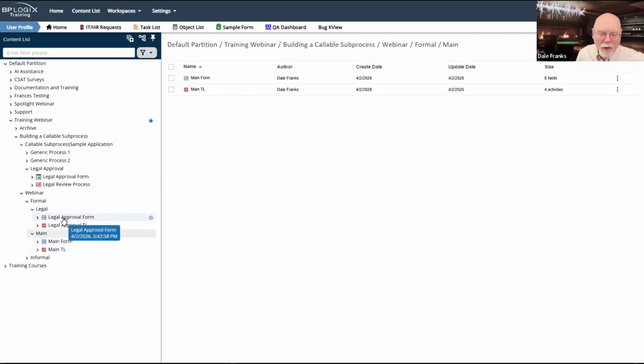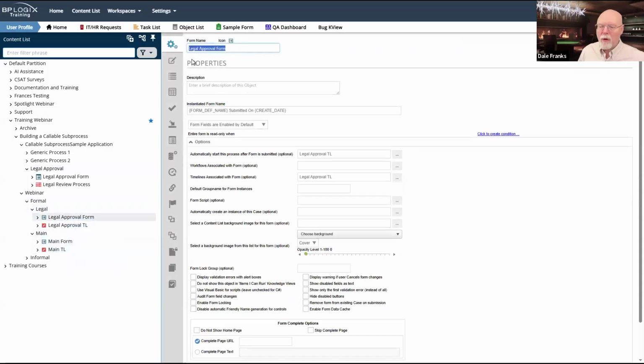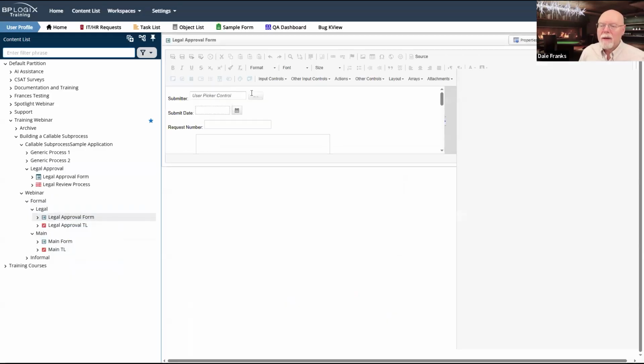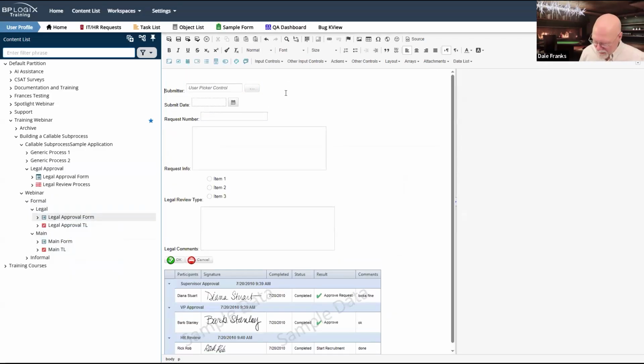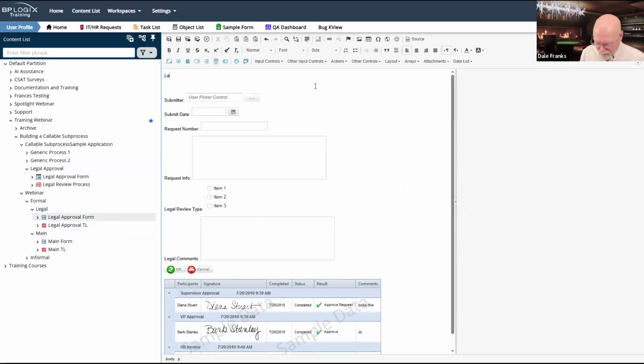And I'm also going to go down here to my legal approval form and do the same thing. So, there's a couple things I didn't do here. First thing, legal approval form. I wanted to add that. So let me do so.